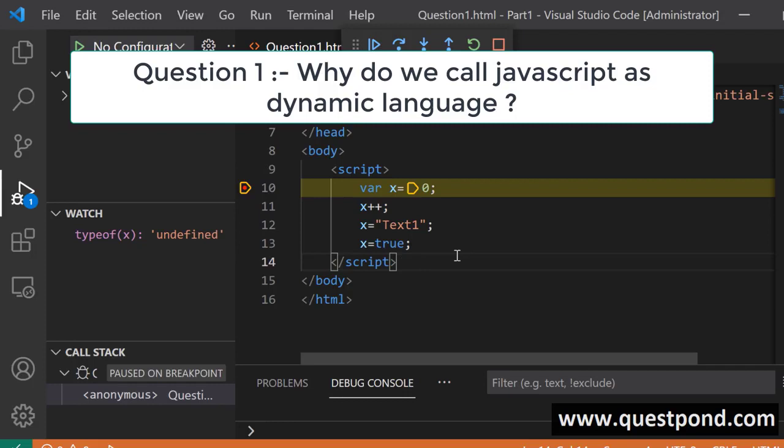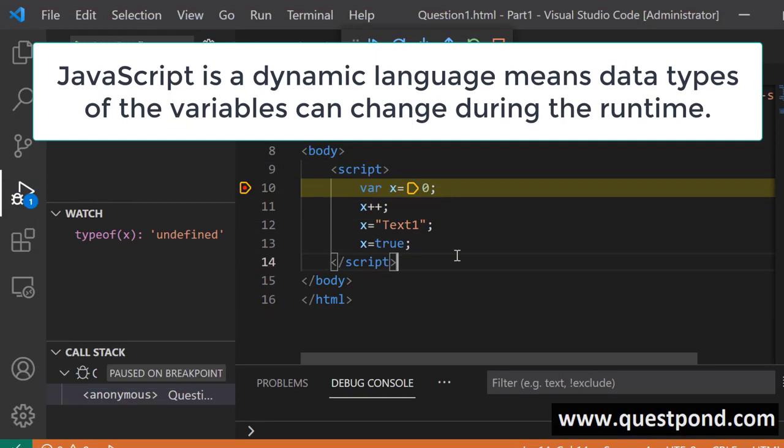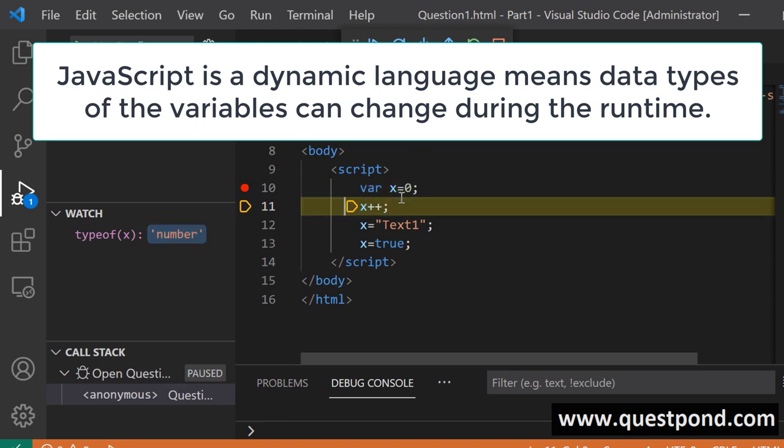So JavaScript is a dynamic language means that the data types of the variable can change during the runtime. It can change during the runtime means you can see now there is a small example out here. In line number 10, we have this variable x which is defined, which has value 0. So in line number 10 and 11, you can see this variable x is a number. You can see at the left hand side, I have used the typeof function to get the data type of the variable. So it is a number.